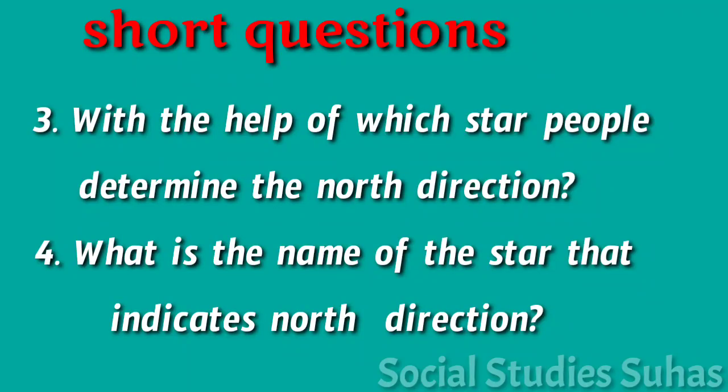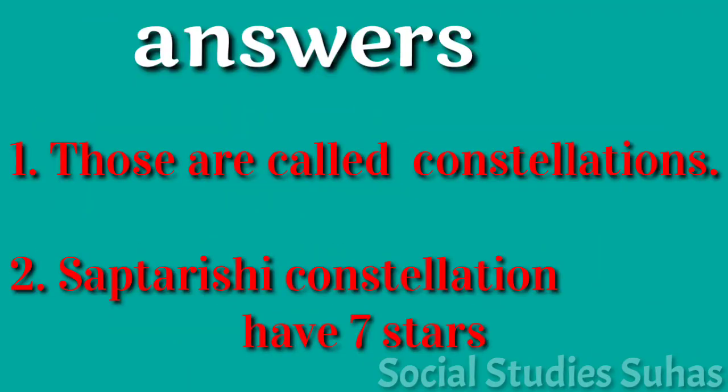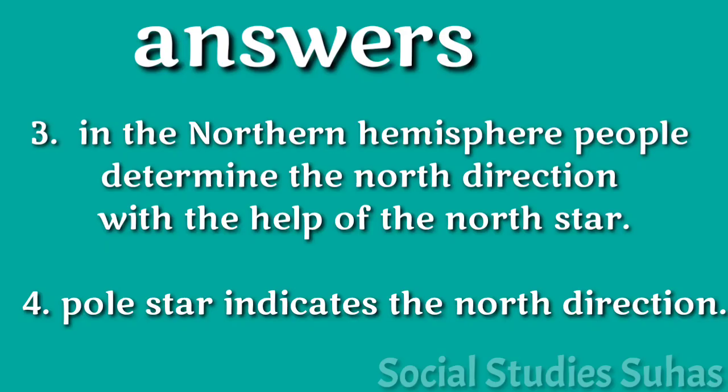You may now compare with your answers. Various patterns formed by different groups of stars in the sky are called constellations. Saptarshi constellation has 7 stars. Third question. In the northern hemisphere, people determine the north direction with the help of the North Star. Fourth question. Pole star indicates the north direction.